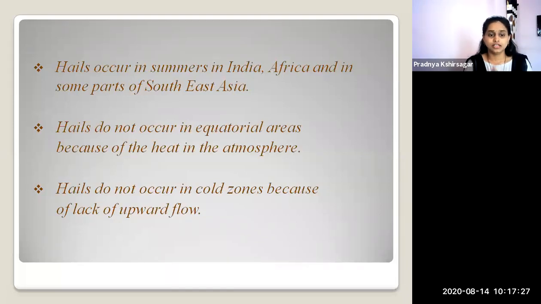Third example, hails also do not occur in cold zones because of lack of upward flow. Cold zones means full of snow and ice. When there is snow and ice in that region, hails do not occur.